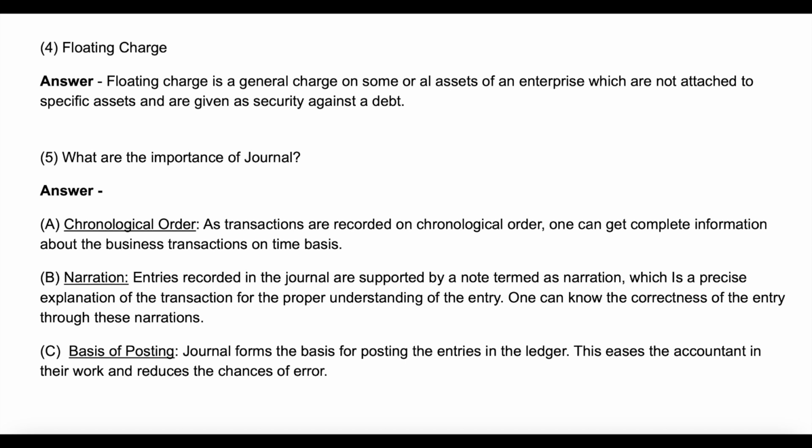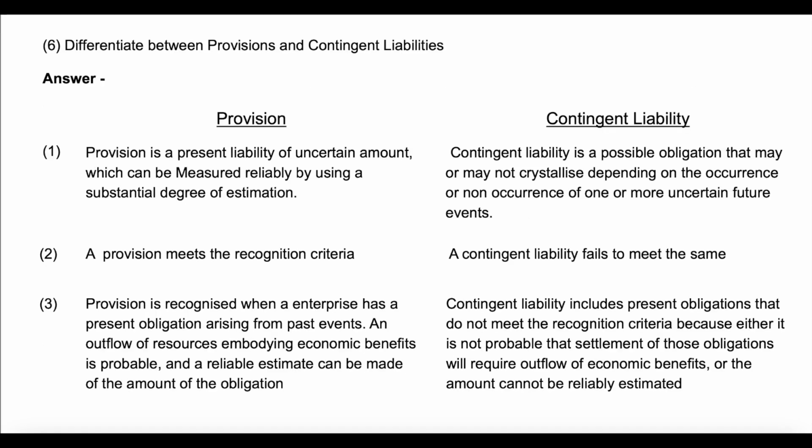C. Basis of posting. Journal forms the basis for posting the entries in the ledger. This eases the accountant in their work and reduces the chances of error. Question 6. Differentiate between provisions and contingent liabilities. Answer. Provision. Point 1. Provision is a present liability of uncertain amount, which can be measured reliably by using a substantial degree of estimation. Contingent liability. Point 1. Contingent liability is a possible obligation that may or may not crystallize, depending on the occurrence or non-occurrence of one or more uncertain future events.